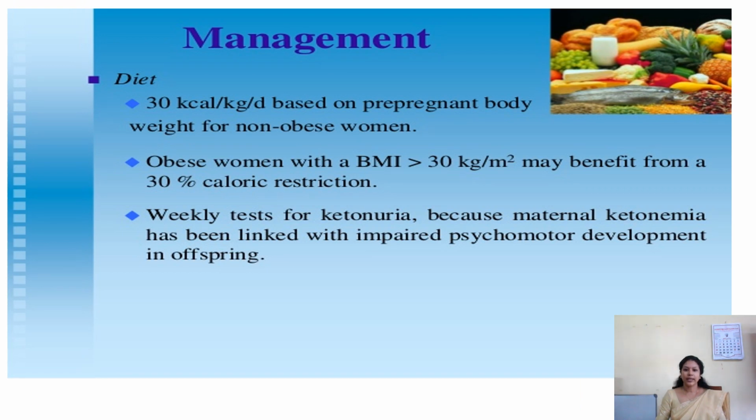So the management includes dietary modification. Ladies who have a body mass index more than 30 kilogram per meter square may benefit from this dietary modification. So we can give 30 kilocalorie per kilogram per day for these ladies. Along with that, we have to test for ketonuria, because maternal ketonuria is linked with impaired psychomotor development of the offspring.